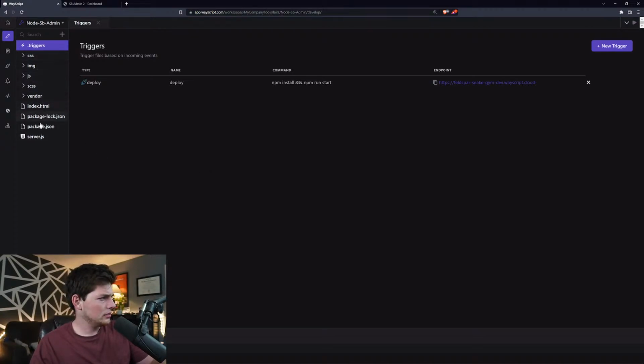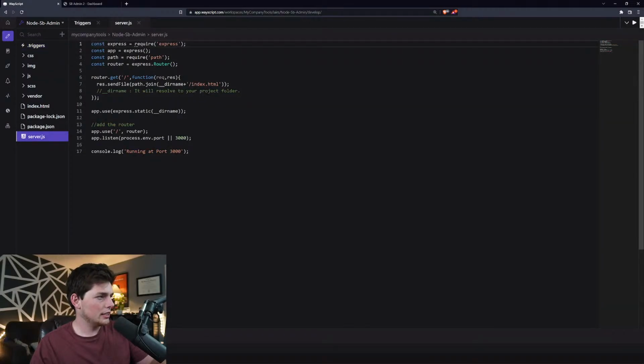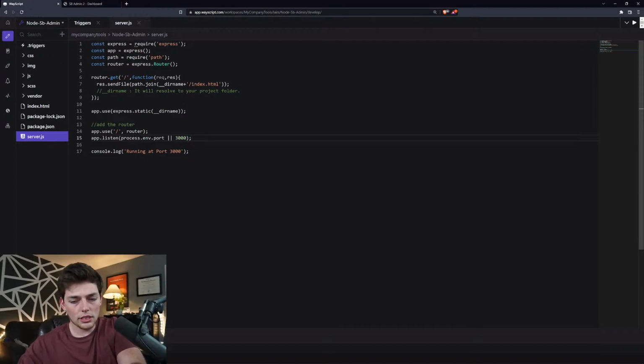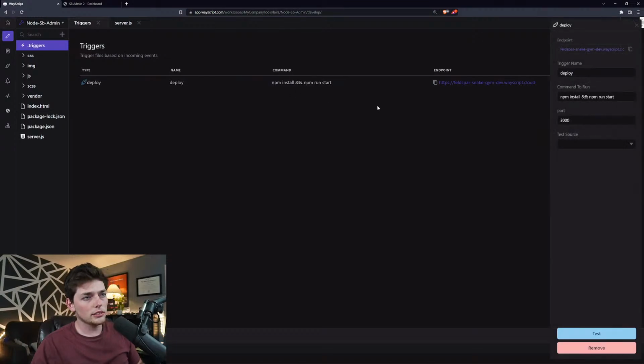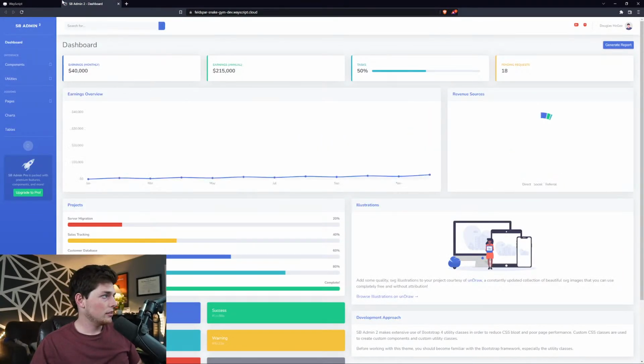All right. Looking for our server.js. All right. So what we have here is a Node Express server. And how we're doing this is we're setting this up inside of a Wayscript layer. So we're setting this up, and one of the features of Wayscript is we can deploy it using a trigger. So that's what we've done here. We have a deploy trigger, and we have an endpoint that we can host it onto. So we're setting a port, and that's how we're getting this page.